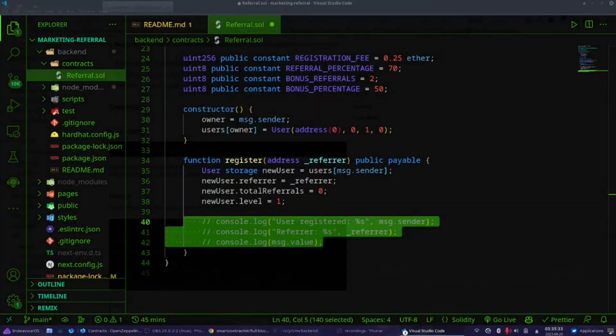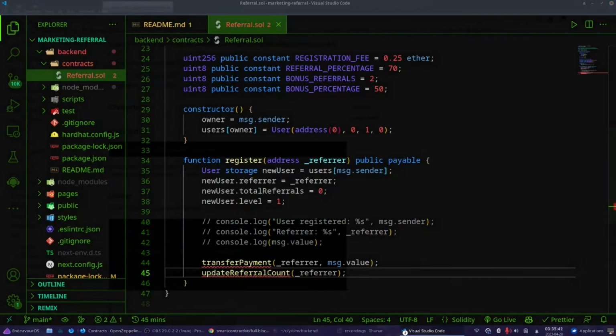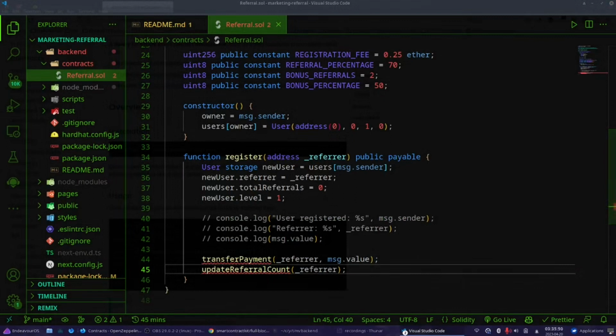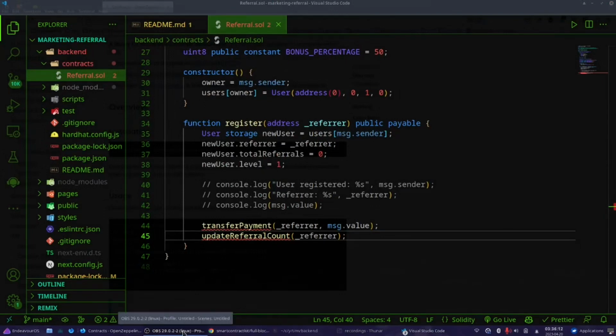Now I put 2 more functions and it's complaining. You know why it's complaining? Because, well, I don't have those functions. So let's start with creating the transfer payment function, and then at some point we have to modify our register function with modifiers, and I'm gonna explain what that is, how it works and so on.